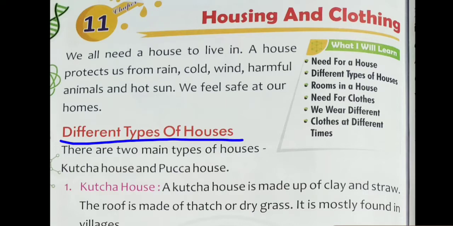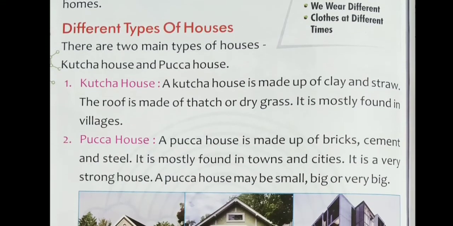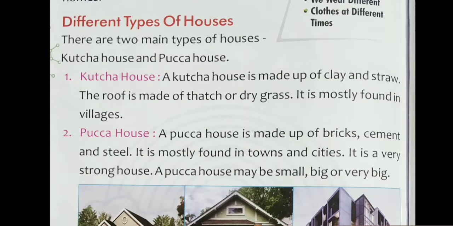So have you seen the different types of houses in your surrounding? Don't worry, I'm teaching here, so be with me. Okay, so different types of houses, there are two main types. First we can divide different types of houses into two types: kacha house and pakka house. Have you ever listened to such words, kacha house and pakka house? How many of you have a kacha house or how many of you have a pakka house?